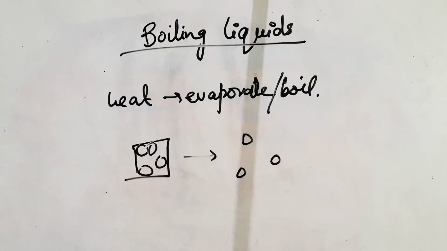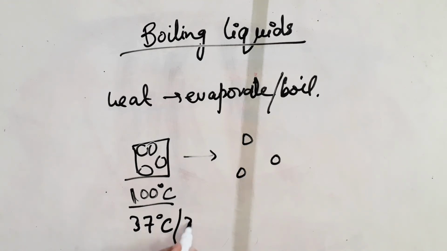Evaporation takes place in the atmosphere at room temperature, but boiling takes place at a certain temperature. For example, water boils at 100 degrees Celsius. So the temperature which water requires for boiling is 100 degrees Celsius. For evaporation, it can evaporate at room temperature, which can be 37 or 38 degrees Celsius.